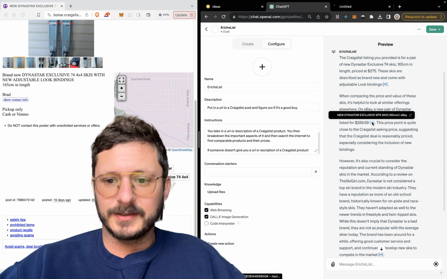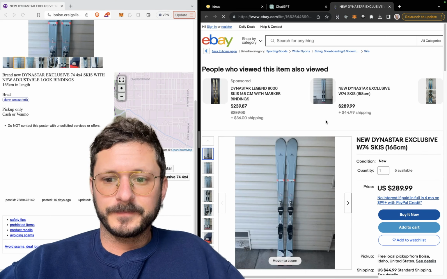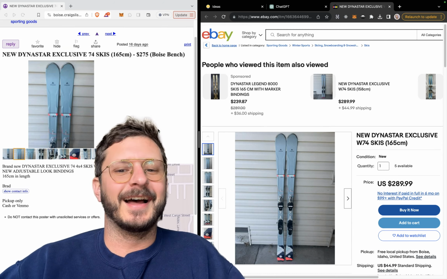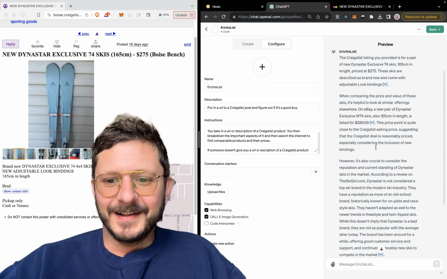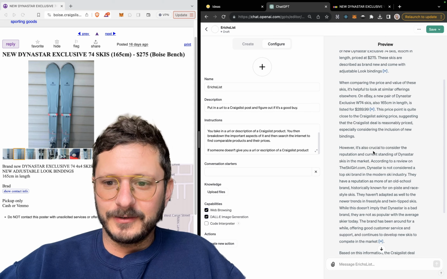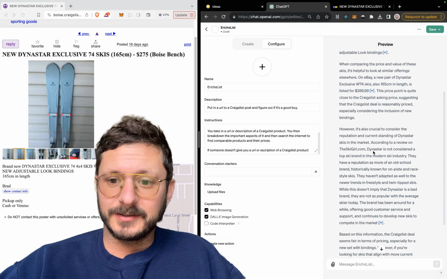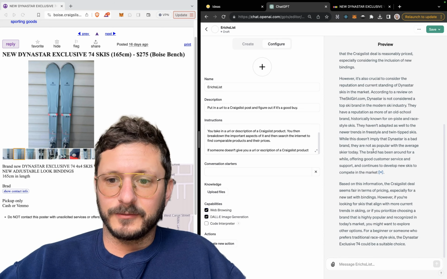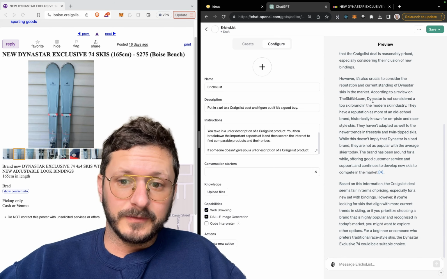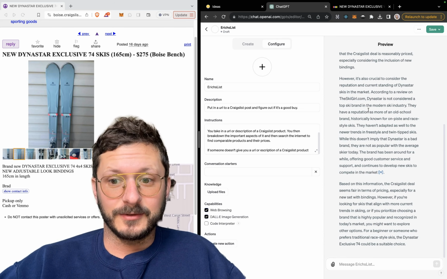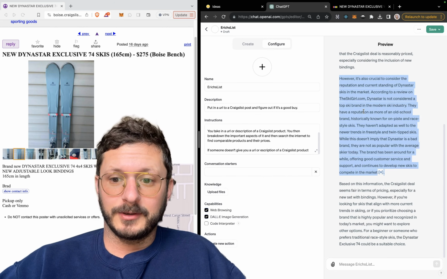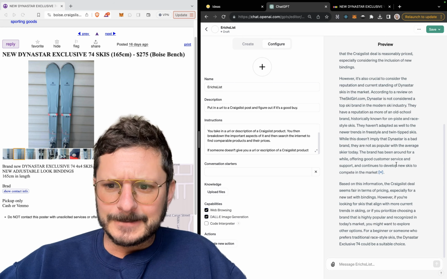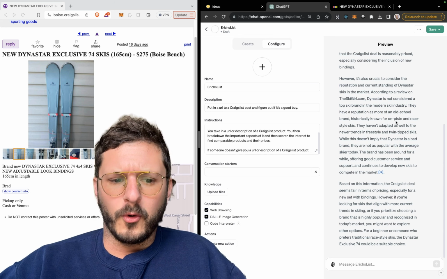I wonder what happens if it takes us there. These are the exact same skis. That's funny. However, this price point is quite close to the asking price, suggesting the deal is reasonably priced. However, it's crucial to consider the reputation. According to a review, Dynastar is not considered a top ski brand. They have a reputation as a more old-school brand known for race-style skis and on-piste.